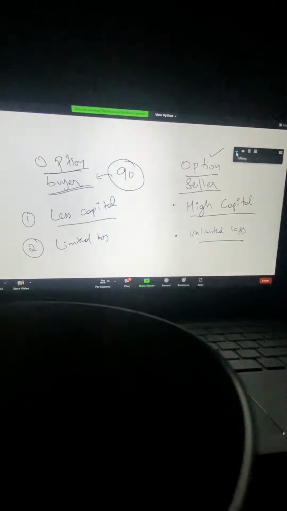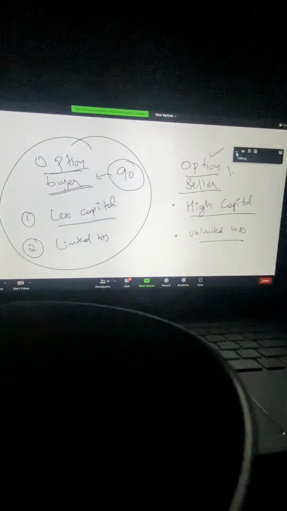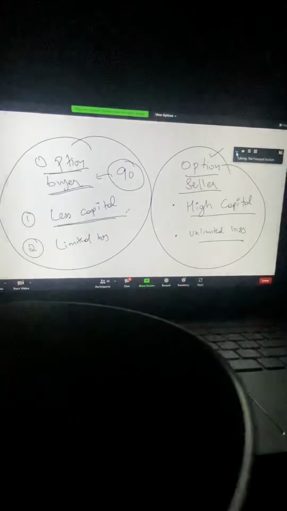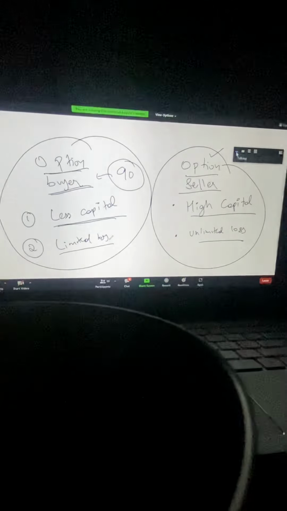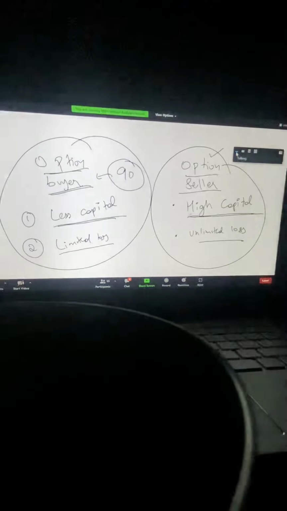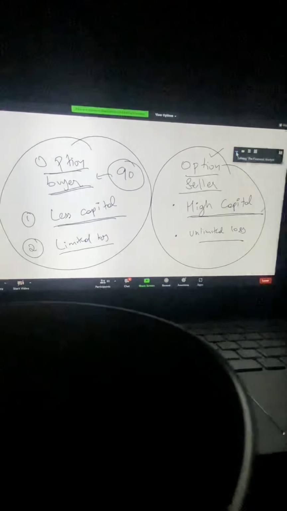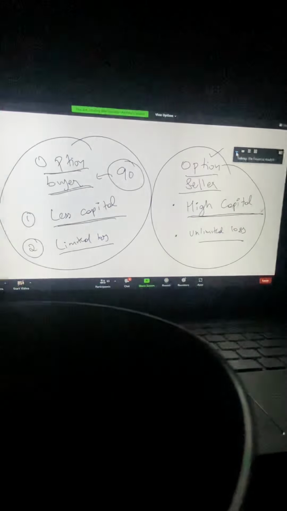Now you analyze these two things. There is a group of people with less capital, and they are trading in it because there is a limited loss. Now there is a group of people who have high capital, and they are putting in that high capital even after knowing that there is a risk of unlimited loss. So whose side does it look better? Obviously the option sellers, right?